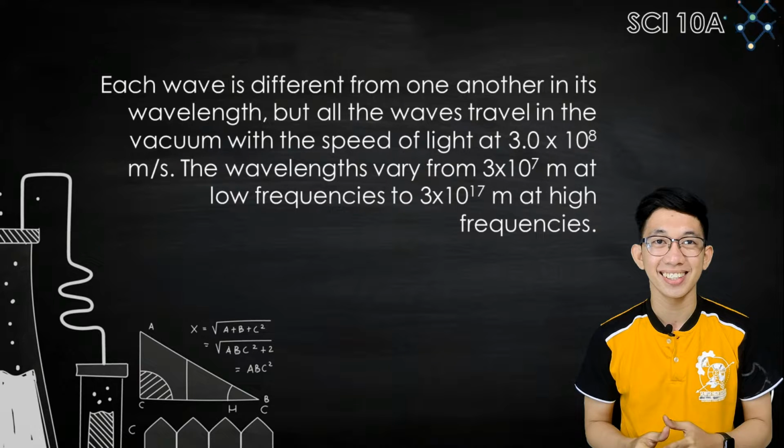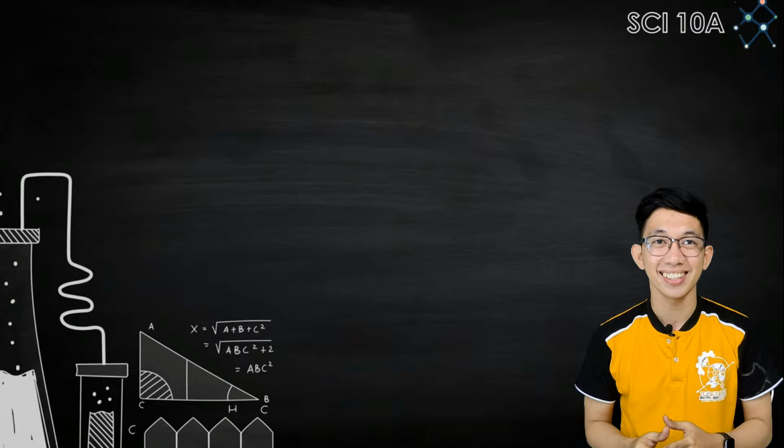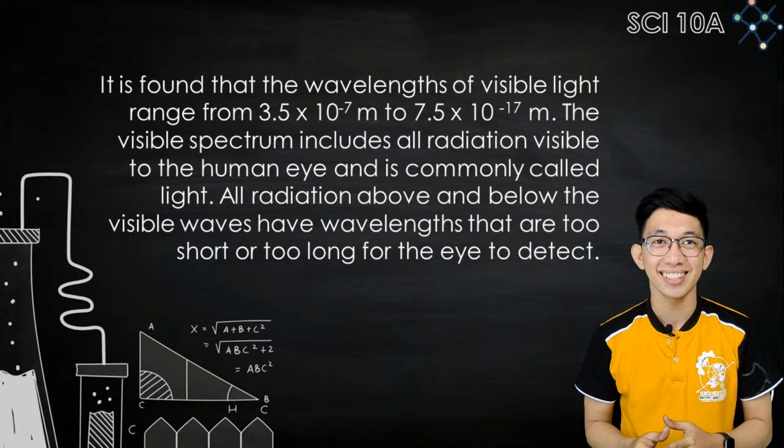The wavelengths vary from 3 times 10 raised to positive 7 meters at low frequencies to 3 times 10 raised to positive 17 meters at high frequencies. It is found that the wavelengths of visible light range from 3.5 times 10 raised to negative 7 meters to 7.5 times 10 raised to negative 17 meters. The visible spectrum includes all radiation visible to the human eye and is commonly called light. All radiation above and below the visible waves have wavelengths that are too short or too long for the eye to detect.